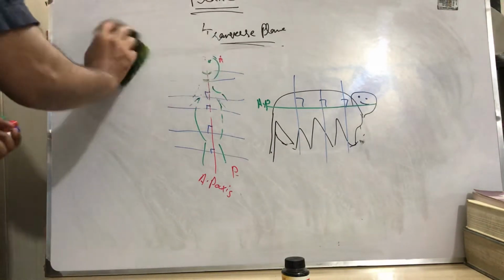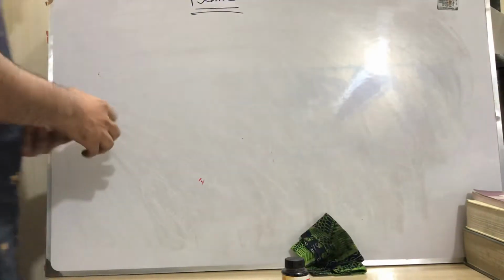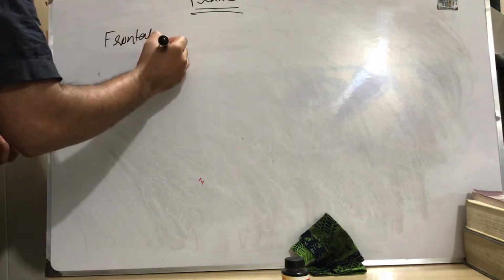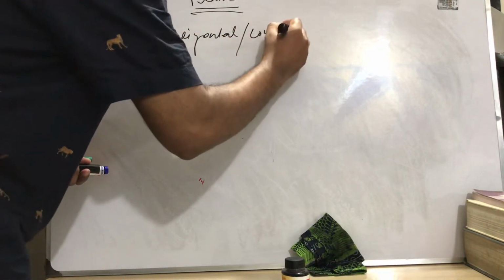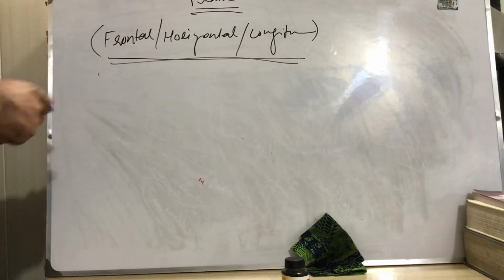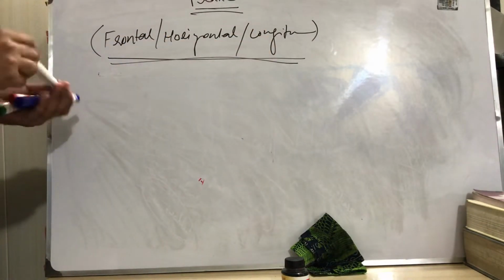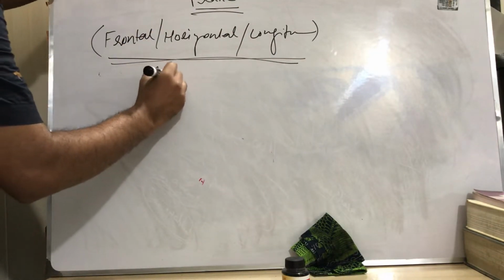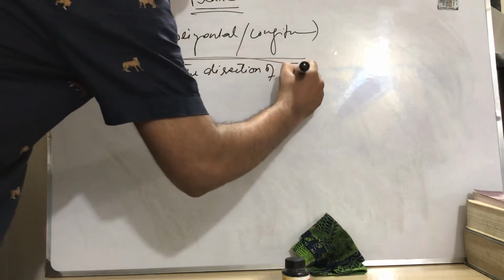Next we have the frontal plane. What is the frontal plane? It is horizontal and also longitudinal. Frontal, horizontal and longitudinal planes are along the direction of the AP axis. First thing, along the direction of the AP axis.